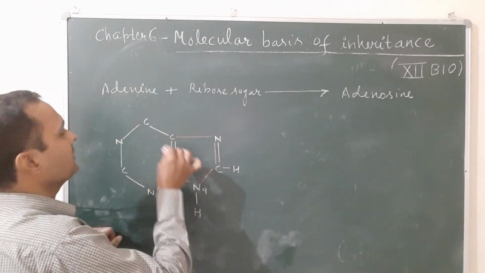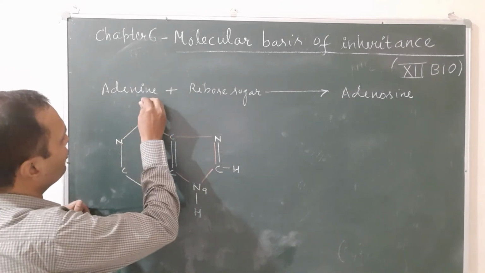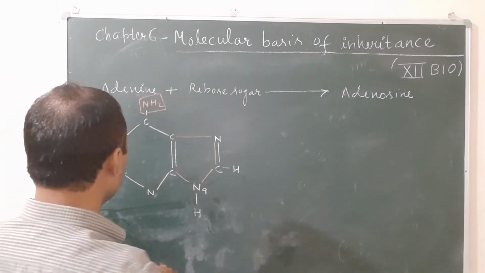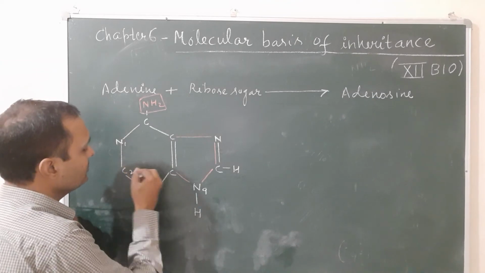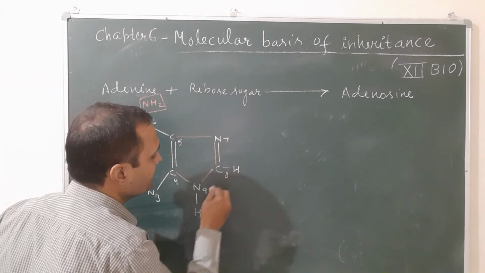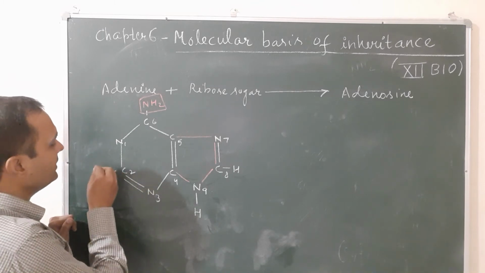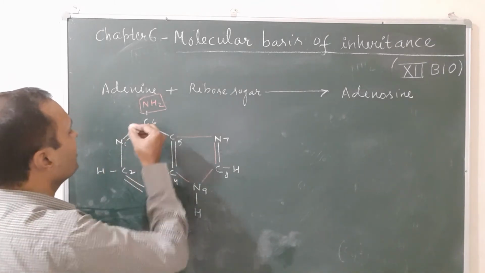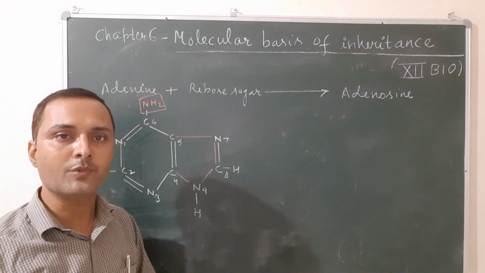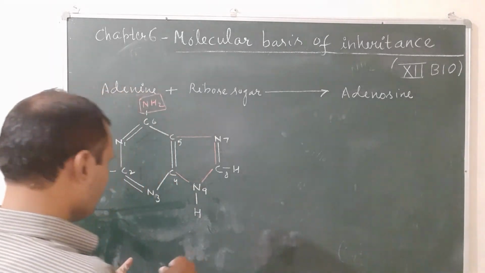There will be a double bond. And you know, in case of adenine, at the 6th position it has an amino group, NH2 group. So first of all you will put the numbering 1, 2, 3, 4, 5 and 6. Then 7, 8, 9. The remaining you will balance. There will be single bond and there will be double bond. Now it is balanced. This is the structure of adenine, also known as 6-amino-purine.